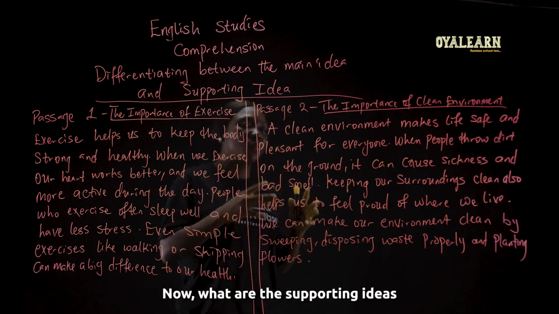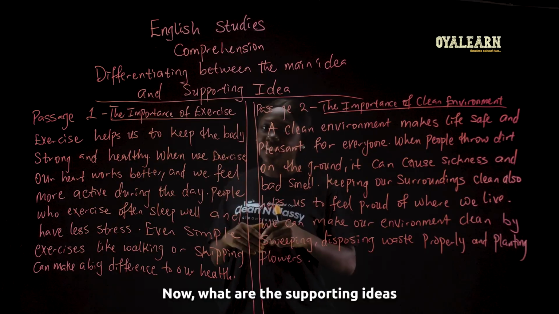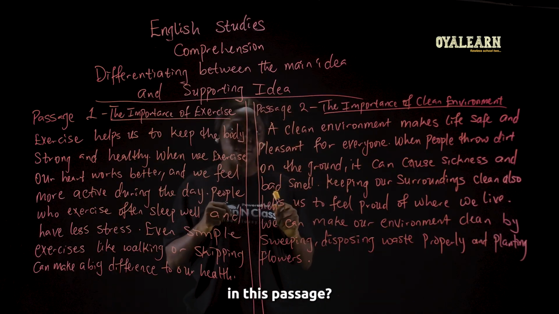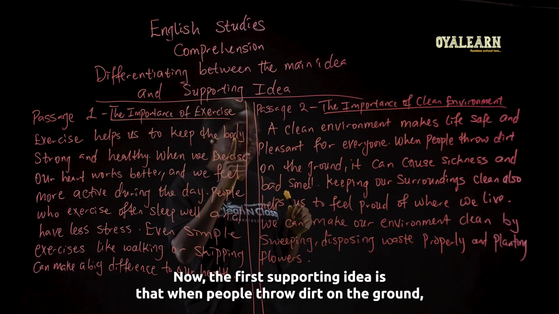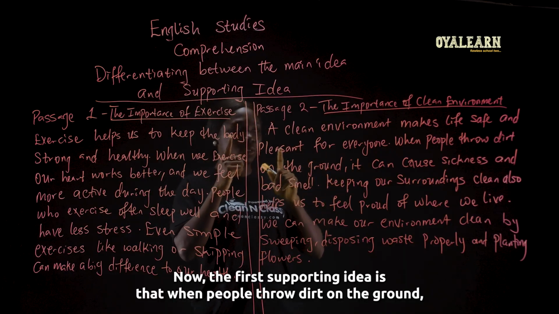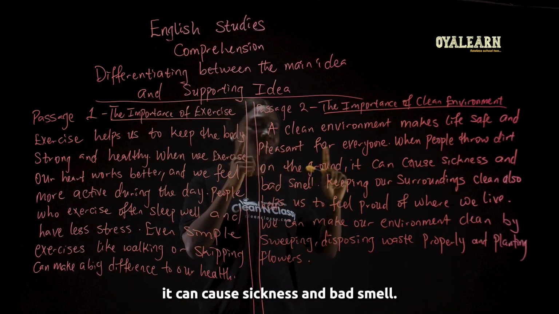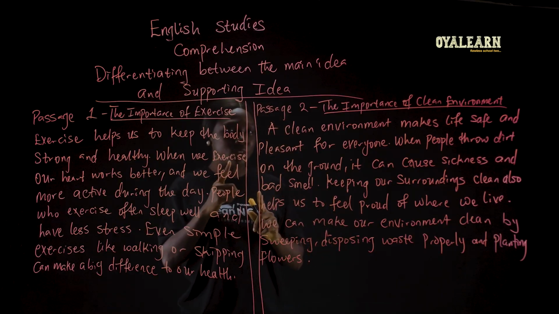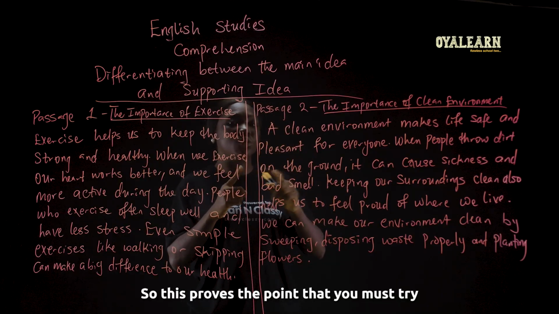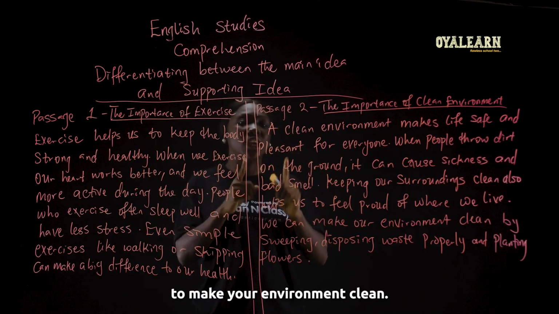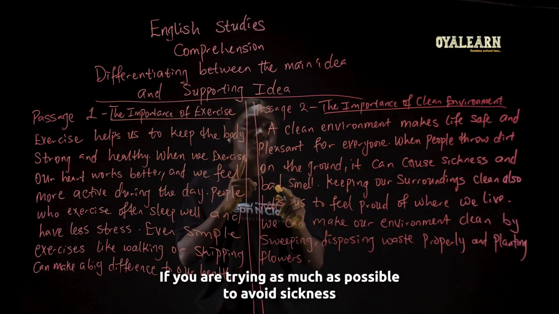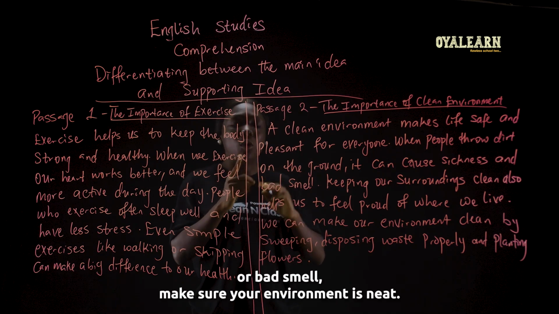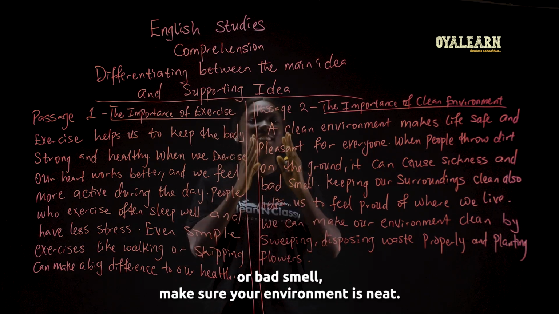Very good. Now, what are the supporting ideas in this passage? Now, the first supporting idea is that when people throw dirt on the ground, it can cause sickness and bad smell. So this proves the point that you must try to make your environment clean. If you're trying as much as possible to avoid sickness or bad smell, make sure your environment is neat.